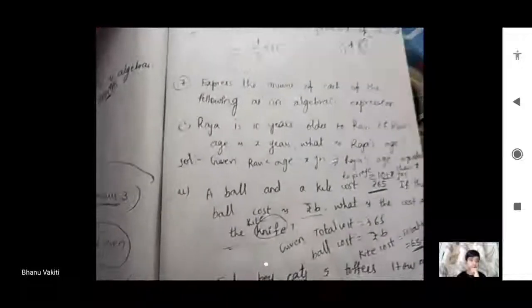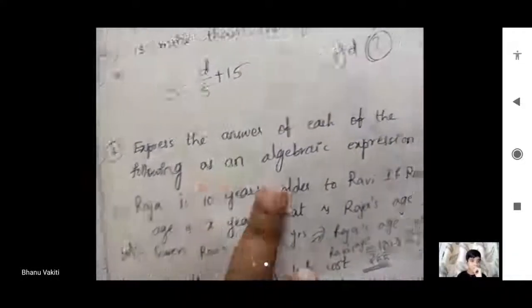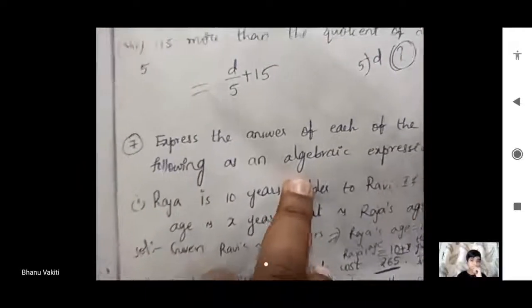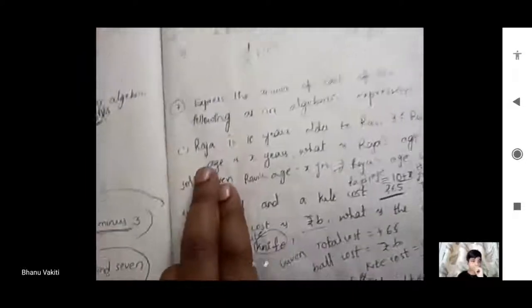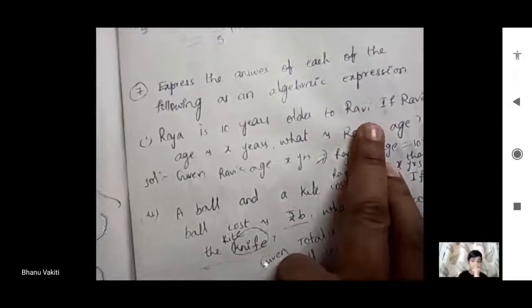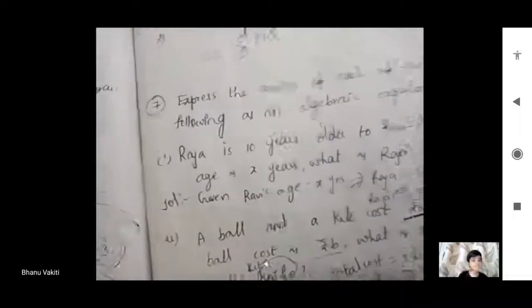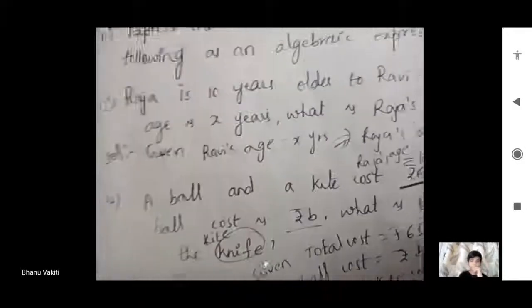The next one is: express the answer of each of the following as an algebraic expression. Express the answer of each one. Here, see, Raja is 10 years older than Ravi. If Ravi is x years, what is Raja's age, Nana? x plus 10. Easily we can write. Yes? x plus 10.